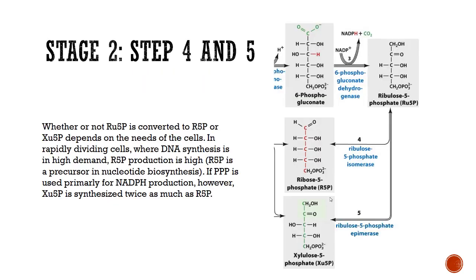In stage 2, isomerization and epimerization converts ribulose 5-phosphate to either ribose 5-phosphate or xylulose 5-phosphate, depending on the needs of the cell. In cells that are actively undergoing replication, ribose 5-phosphate is in higher demand as it is utilized in nucleotide synthesis. Otherwise, xylulose 5-phosphate is created twice as much due to the third stage of the pentose phosphate pathway.